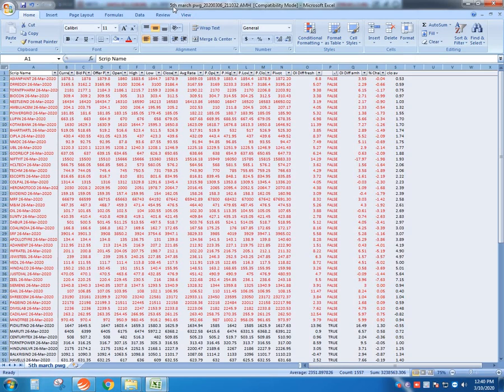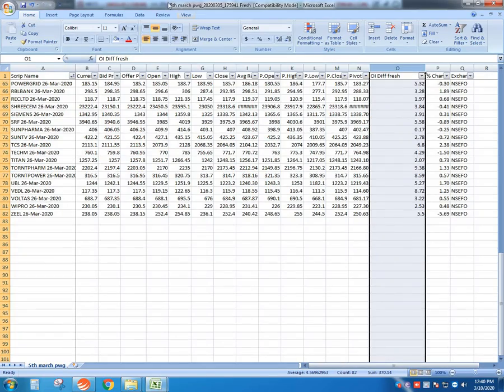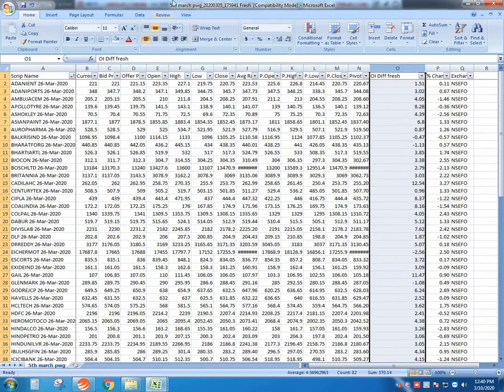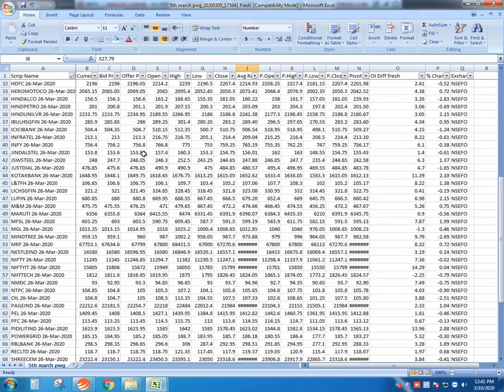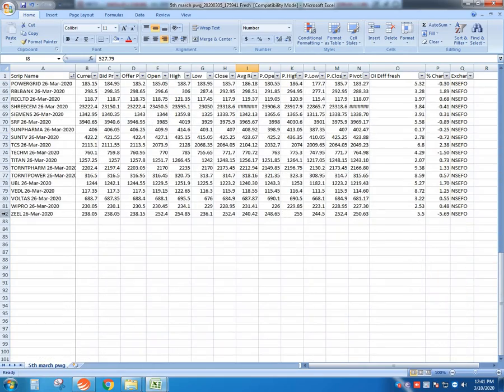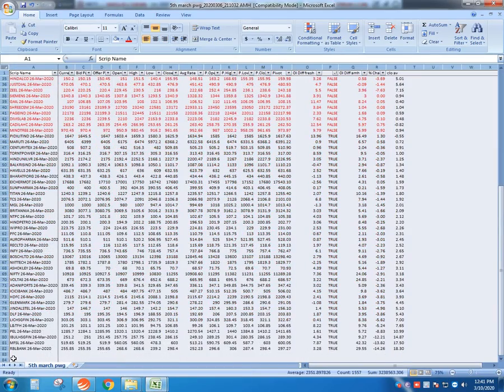So here it is a 5th of March PWG taken on 6th at 9 o'clock 10 minutes, that is why it is called AMH. Another one here, the same 5th of March PWG taken on the same 5th of March at around 6 o'clock time here. Okay, as usual you will select the stocks. Whatever the previous OI calculations method you do, the same thing you will have to do this one. Check the total number of stocks are matching with each other. Here also 82 is there.